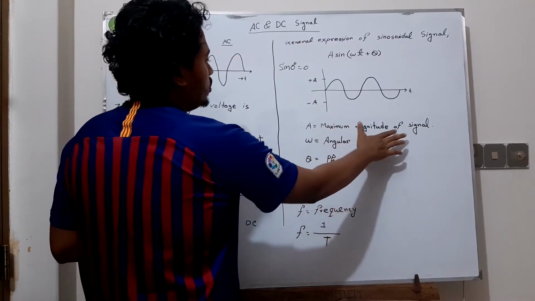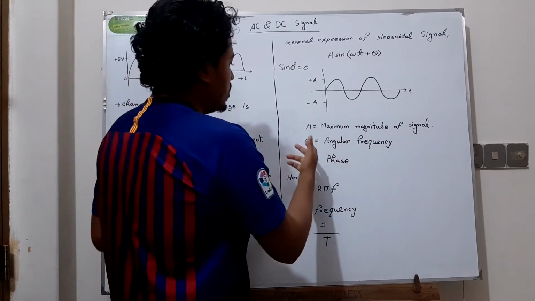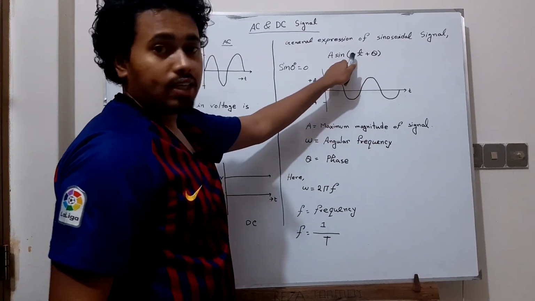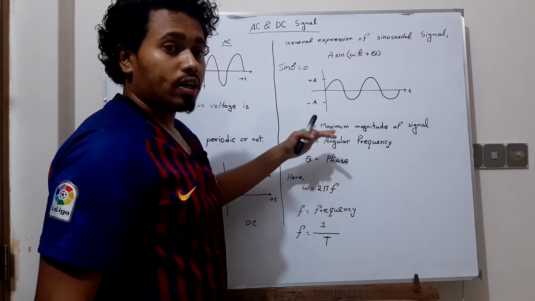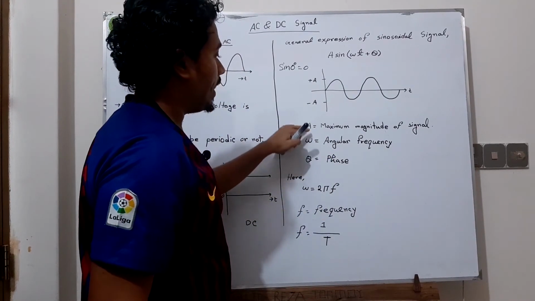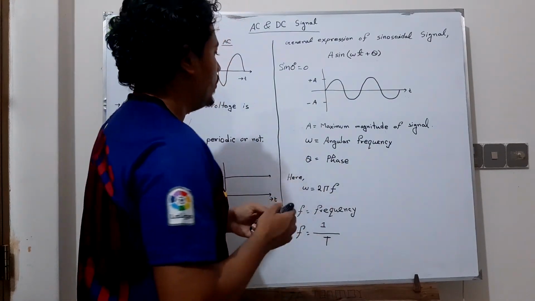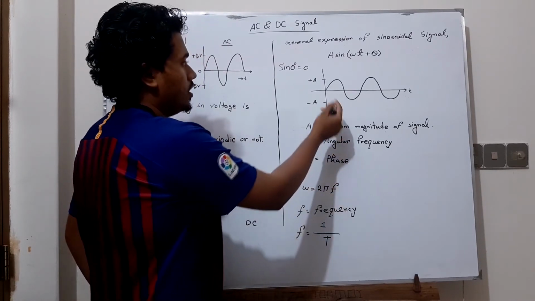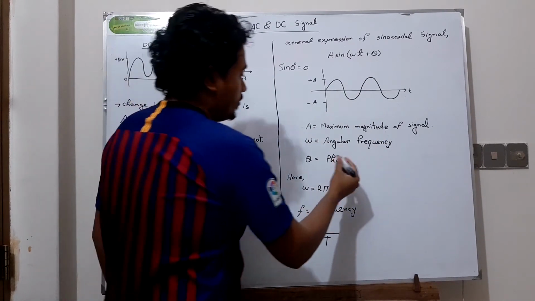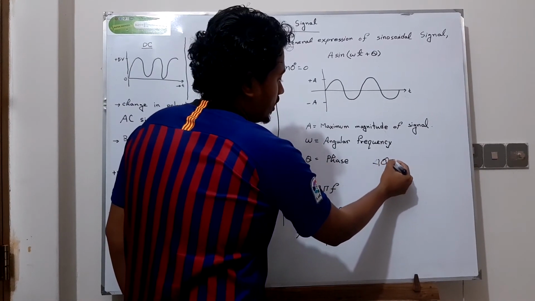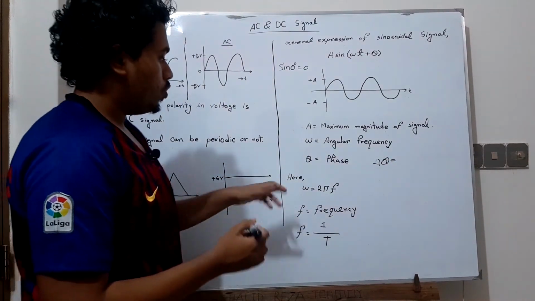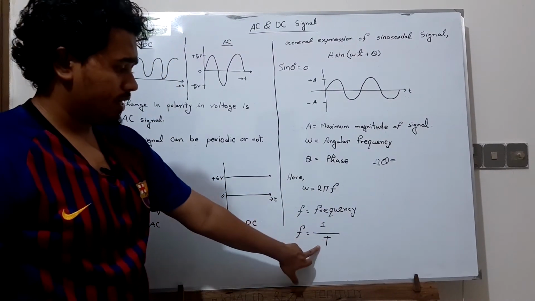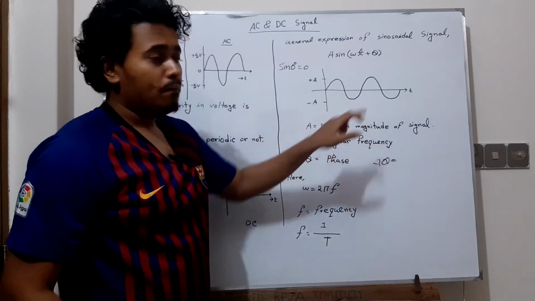A is the maximum magnitude of the signal, as I said previously. Here omega is the angular frequency. This is the most important thing in a sinusoidal signal. We'll talk about the details of omega, A and theta in my next video. Here I am just introducing them. Theta is the phase, and if I write it as delta theta, then you can call it the phase difference. Omega's formula is 2 pi f. F is the frequency, and f is equal to 1 by T. T is the period of the signal.